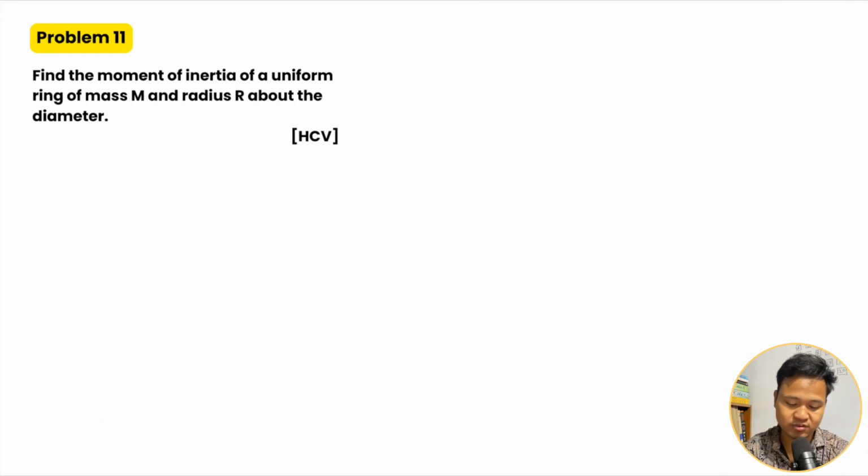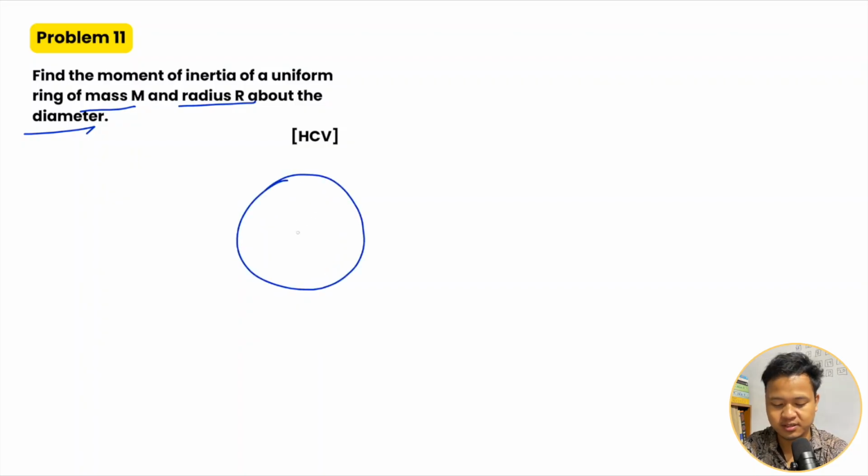Let's solve one or two more questions. Find the moment of inertia of a uniform ring of mass m, radius r, about the diameter. So this is the ring, right? Radius r. The question asks about an axis along the diameter. So this is the diameter.